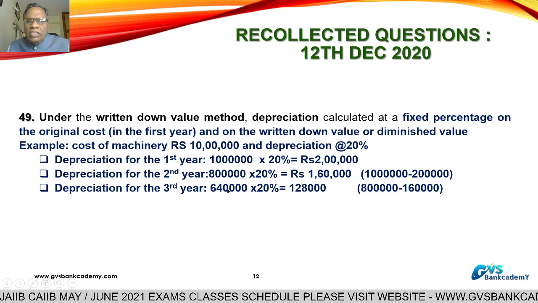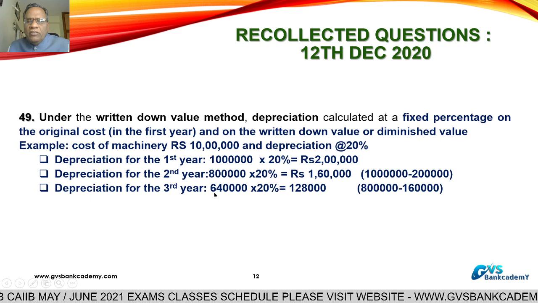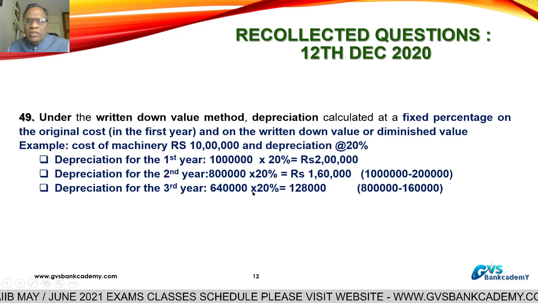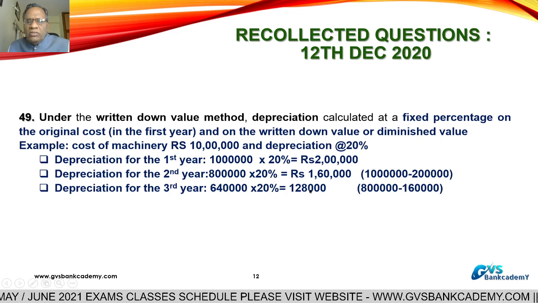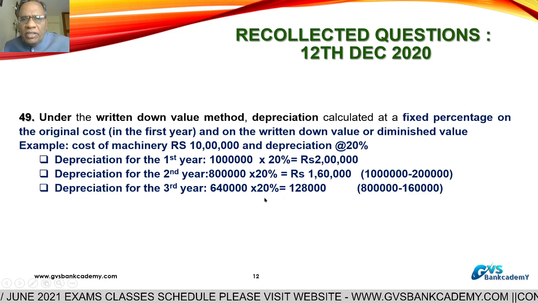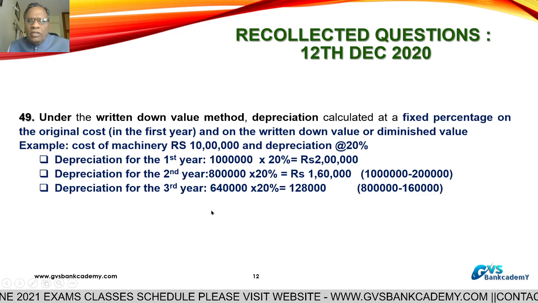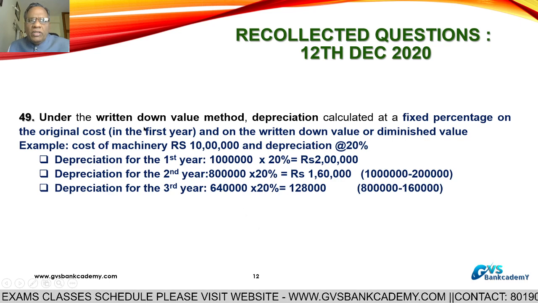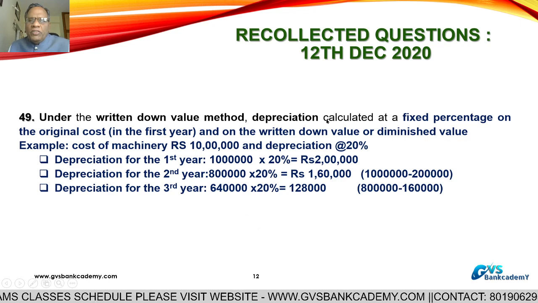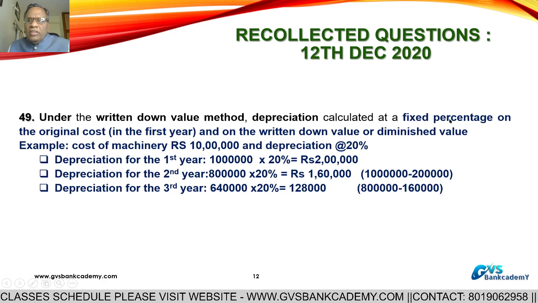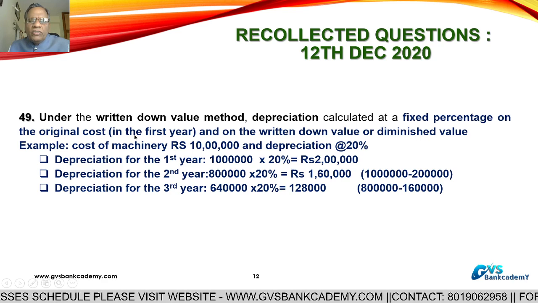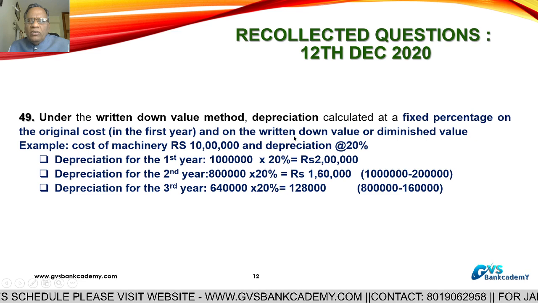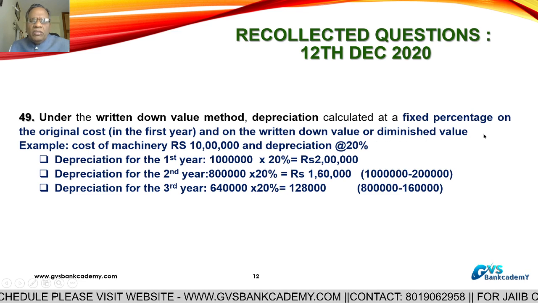Third year, what is the written down value? Written down value 6 lakh 40,000 into 20%, 1 lakh 28,000. In this manner, every year the balance is going to go down based on the depreciation. This is called written down value method. Depreciation is calculated at a fixed percentage on the original cost in the first year, and on the diminishing written down value from the second year onwards.